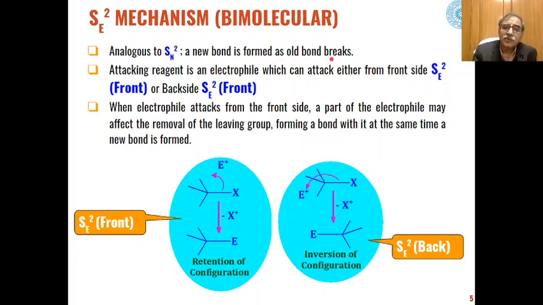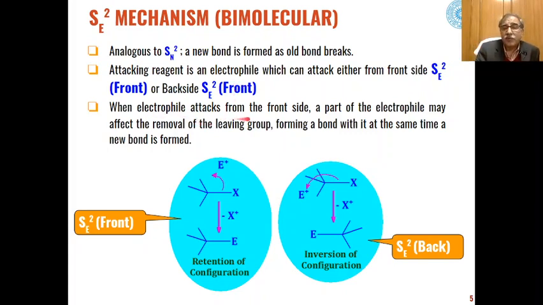As I have told you, this bimolecular electrophilic substitution reaction can take place in two ways: either the electrophile as an attacking reagent attacks from the front side, or it attacks from the back side. This is written wrongly, SE2 back instead of front over here.